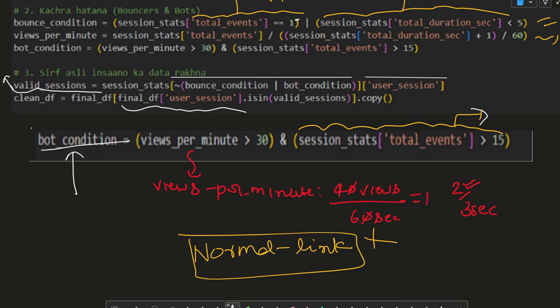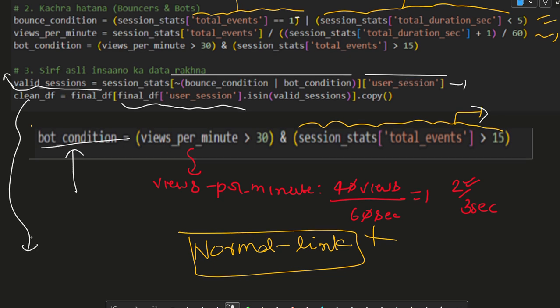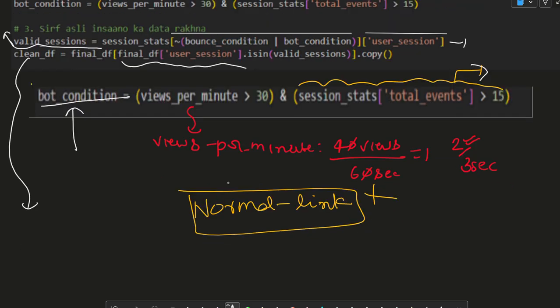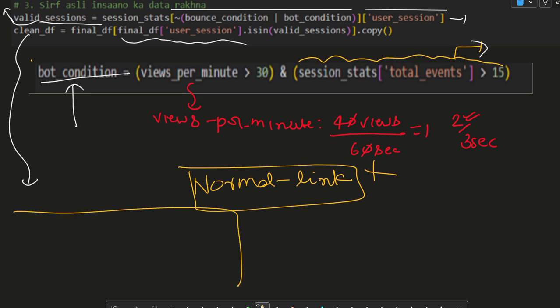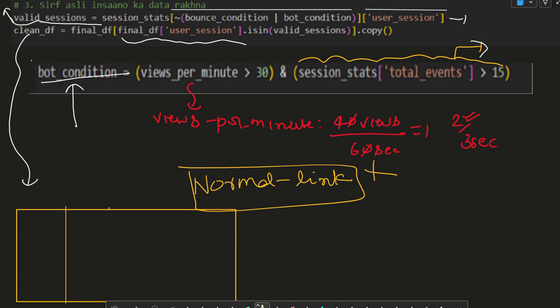We need to do our analysis only over the valid sessions, not on the invalid ones. So we created clean df using only the valid conditions, nothing else. The clean df table is a table which only contains the user sessions which are actually real sessions in the data.